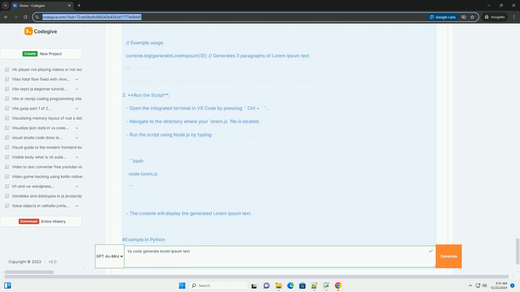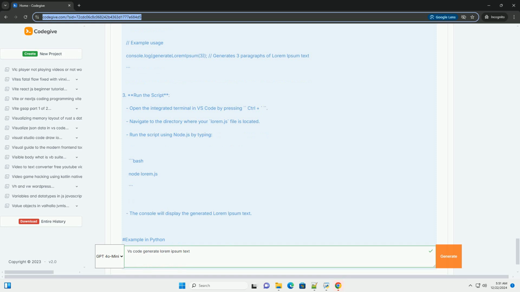Step 2, add a snippet for Lorem Ipsum. Add the following snippet to the JSON file. JSON. Lorem Ipsum. Prefix, Lorem. Body. Lorem ipsum dolor sit amet, consectetur adipiscing elit, sed do eiusmod tempor incididunt ut labore et dolore magna aliqua.